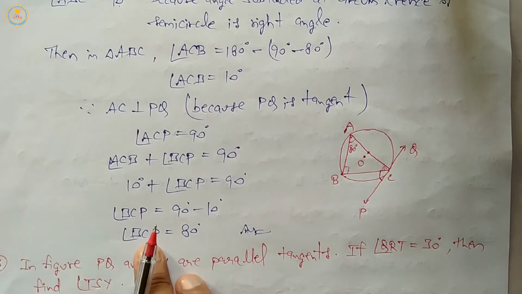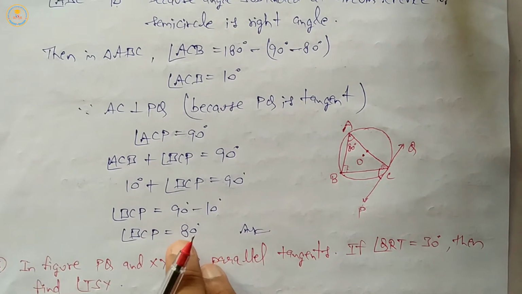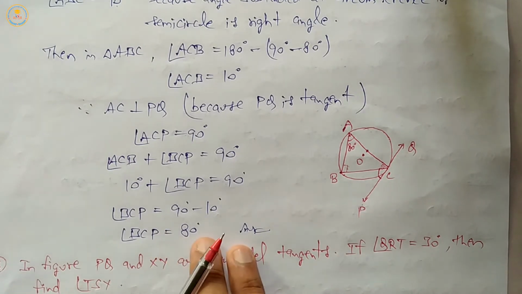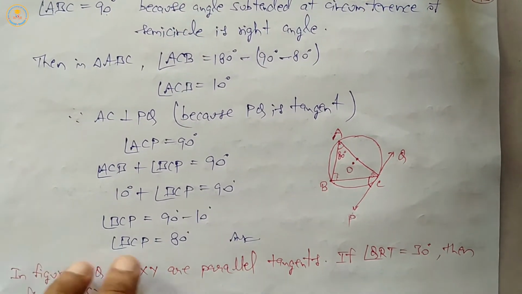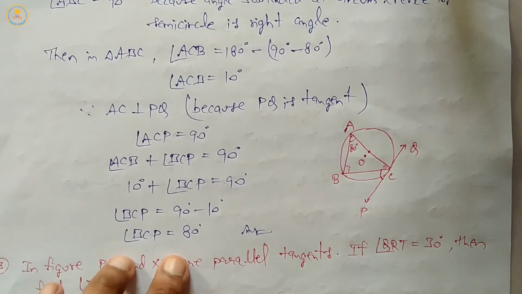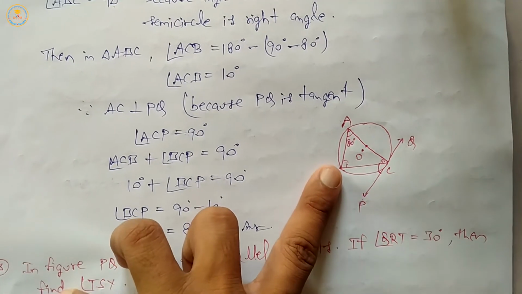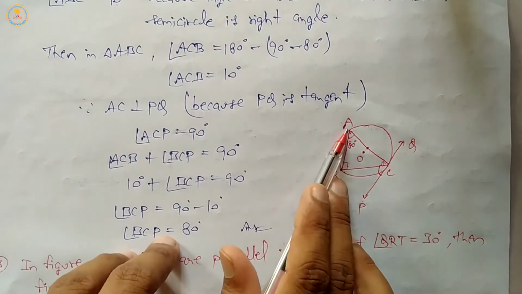So we can write angle BCP equals 80 degrees. Then BCP, 80 degrees, is the answer. Clear? The basic theorems used are the angle made in the same segment, the angle sum property in a triangle, and the angle made in a semicircle.